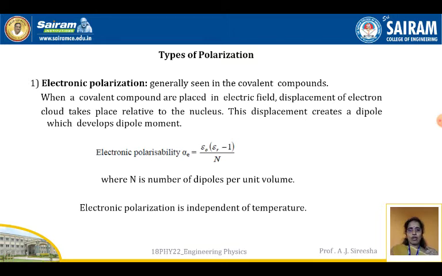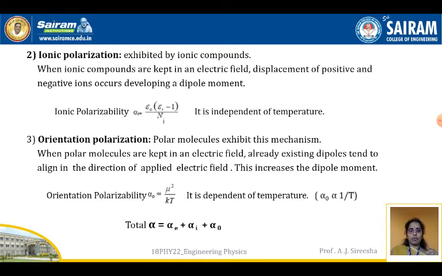So electronic polarizability is alpha E equals epsilon naught into (epsilon r minus 1) by n, where n is the number of dipoles per unit volume. Electronic polarization is independent of temperature, and this is seen in the covalent compounds.